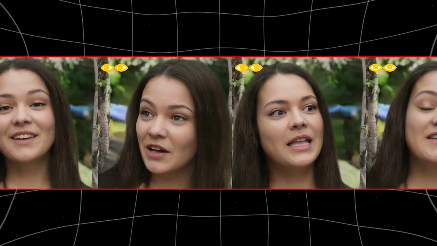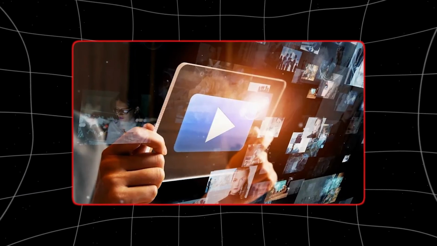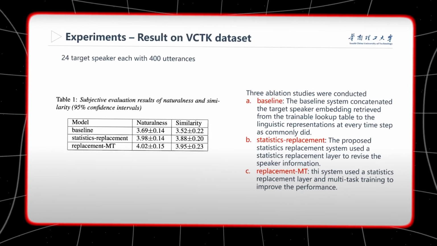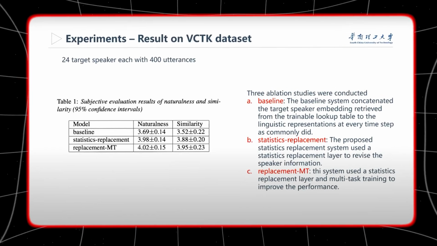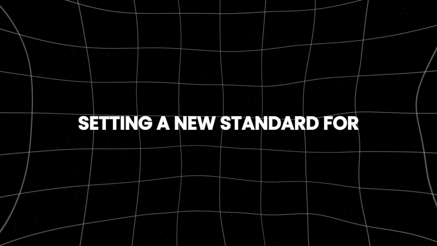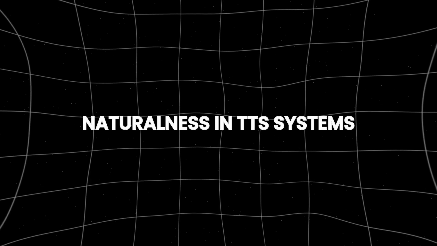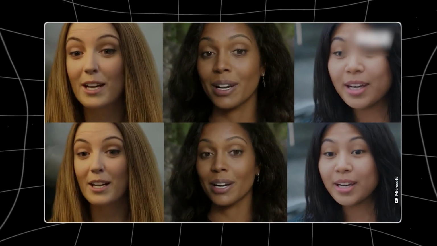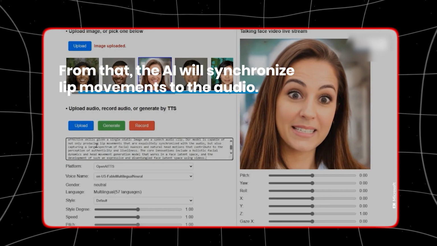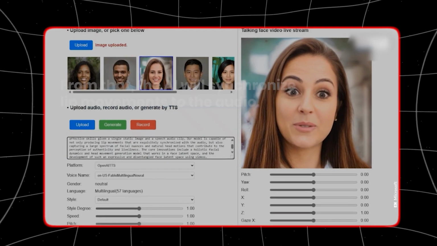These techniques help the model generate speech with a more human-like intonation and rhythm, making it more pleasant and engaging for listeners. The experiments conducted on the LibriSpeech and VCTK datasets confirm that VALL-E 2's speech synthesis closely mimics the way humans speak, setting a new standard for naturalness in TTS systems. Another area where VALL-E 2 excels is in maintaining speaker similarity. This is particularly important for applications requiring personalized or consistent voice outputs, such as virtual assistants or automated narration services.